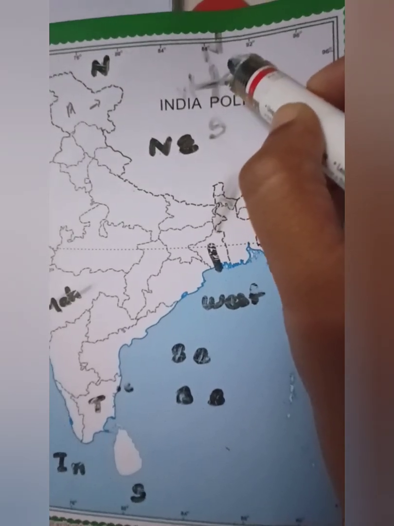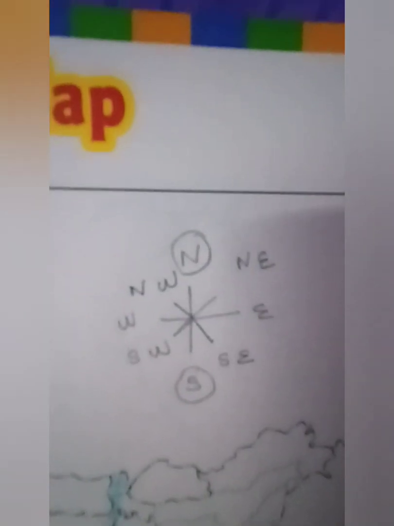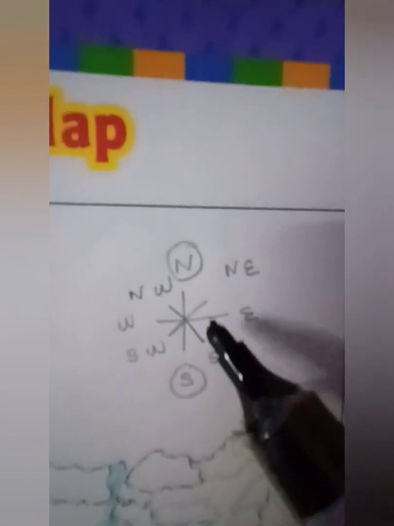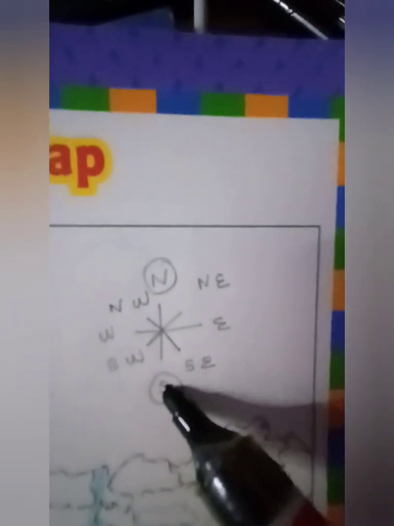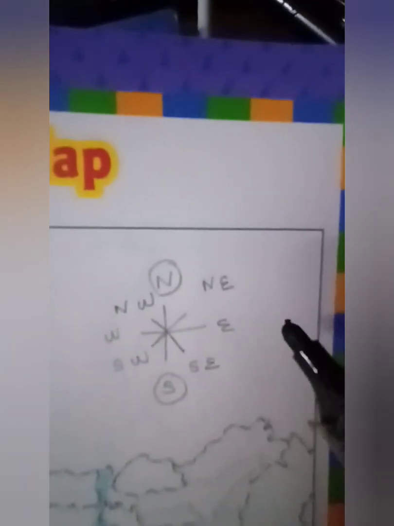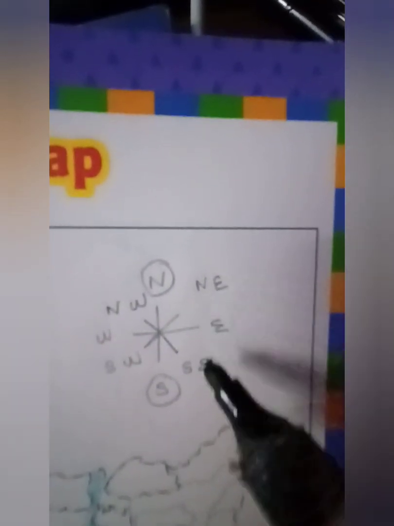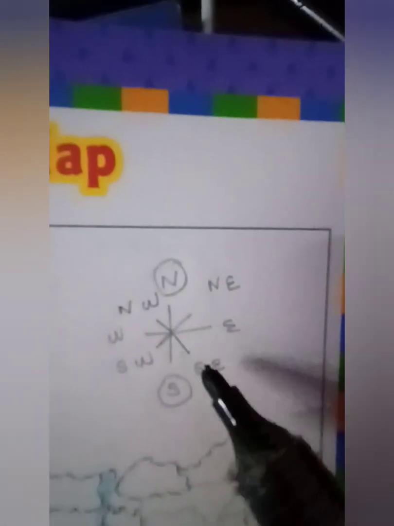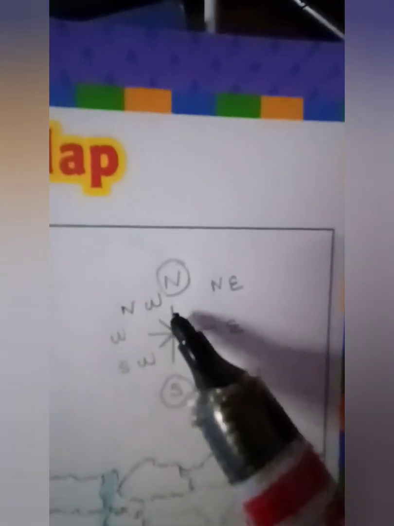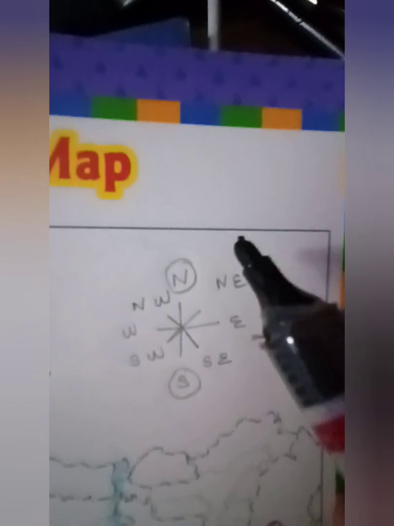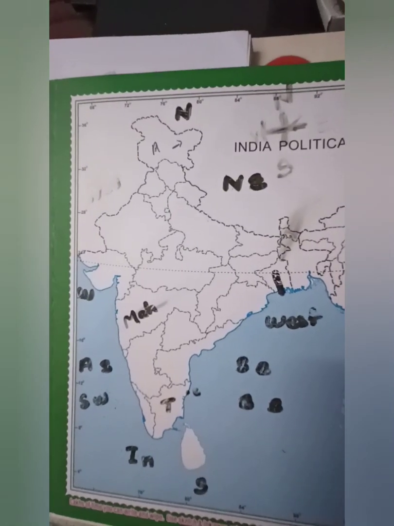This portion is northeast. These are the 4 intermediate directions: northeast, southeast, northwest and southwest. So know these directions, totally 8 directions. 4 are the cardinal directions and the remaining 4 are the intermediate directions.